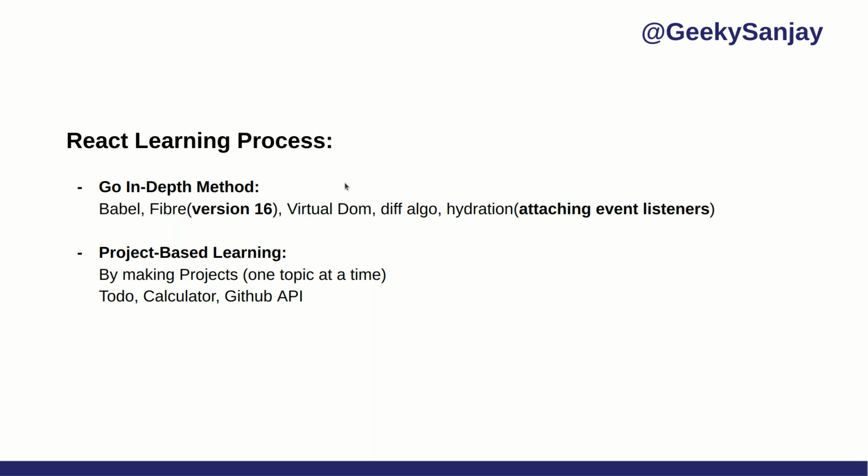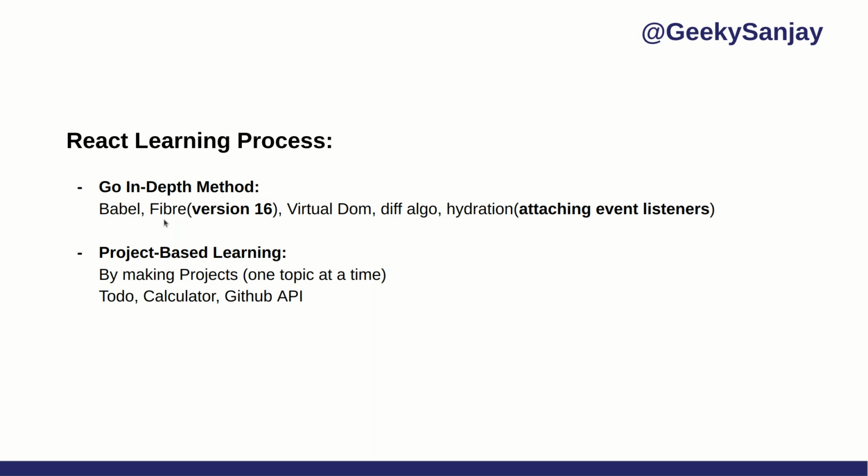First, we will see Babel. What is Babel? Babel is a JavaScript compiler which will compile your latest React JavaScript into an older JavaScript version. Fiber is introduced after React 16, and it is an algorithm which is used for fast and quick responsiveness.